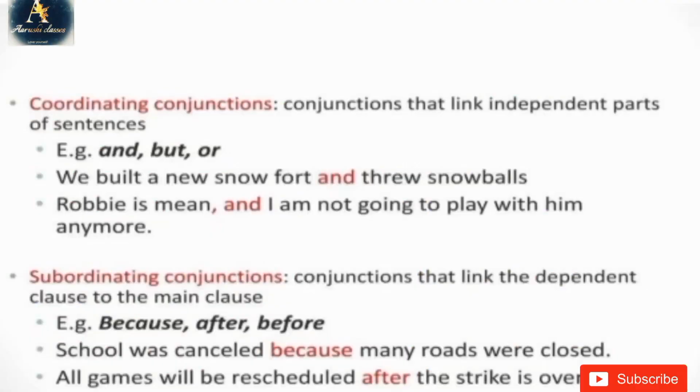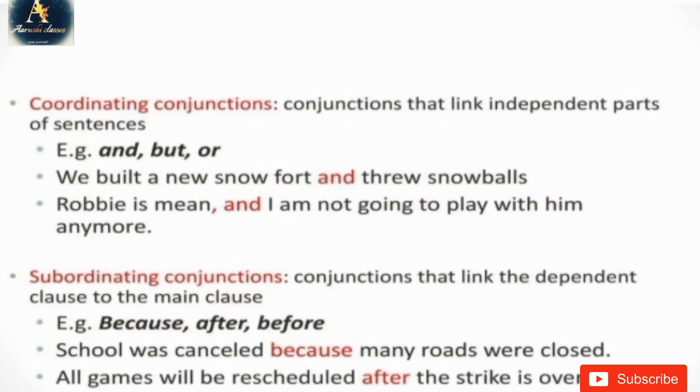So, you guys were at subordinating conjunctions. As I have told you the definition of subordinating conjunctions. In simple words, you guys can say that the sentences which are not making sense are known as subordinating conjunctions. Let's also take an example. Examples are because, after, before. Let's take a sentence also. The sentence is: School was cancelled because many roads were closed.